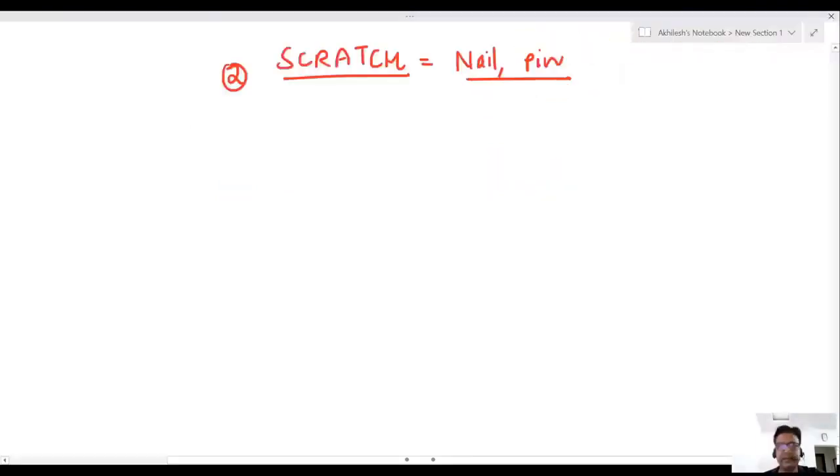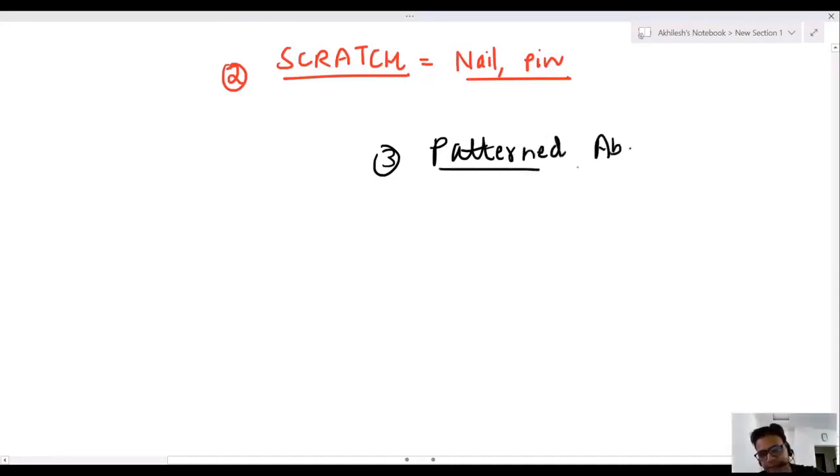Okay, this is scratch abrasion. Now the third abrasion is pattern. As the name suggests, my dear friend, it will form an object pattern. That is a pattern abrasion.